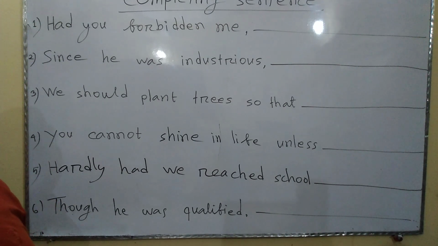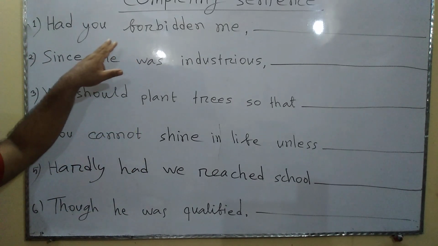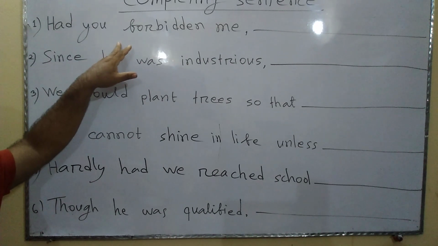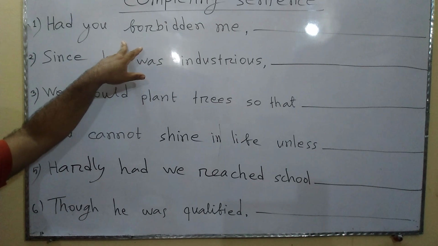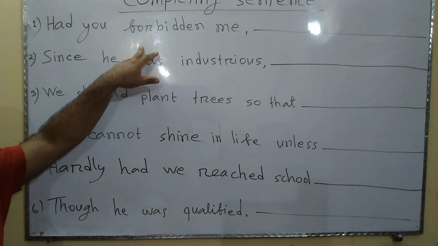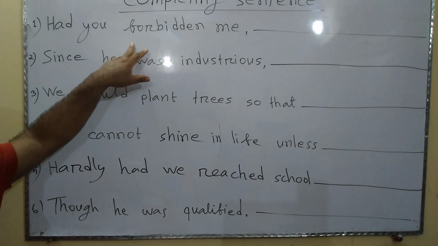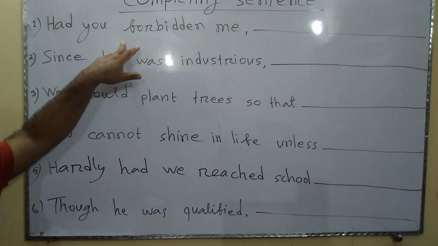Had has functioned here both as an auxiliary verb of past perfect tense, and at the same time as a conjunction like if. That means, had you forbidden me is equal to if you had forbidden me. The given part of this sentence has been written in past perfect tense. So it is an example of third conditional. In third conditional, one sentence is written